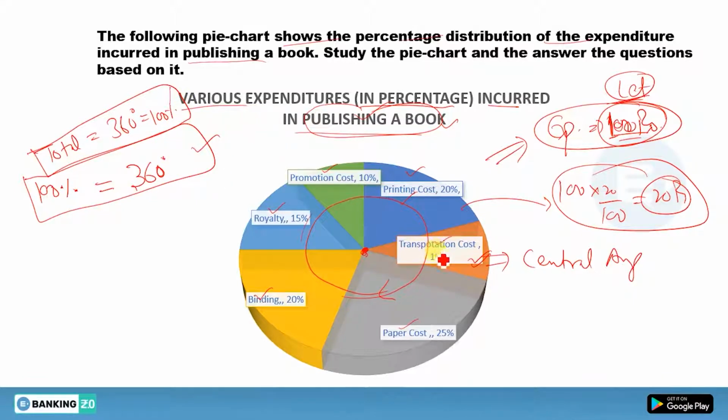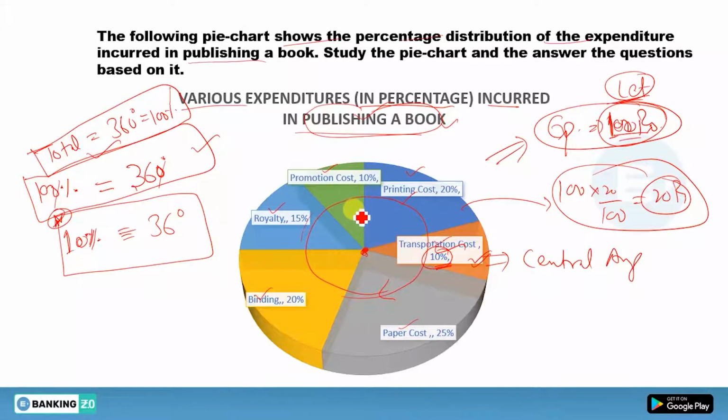Now you have to find this transportation cost. What is this transportation cost? This is 10%. So just remove this 10, you will get 10%. 10% will be equal to this 36 degrees. So if you have to find any central angle, you can find that by using this equation. 100% equals 360, so you can easily find 10% equals 36 degrees. So I hope this pie chart is clear to you.